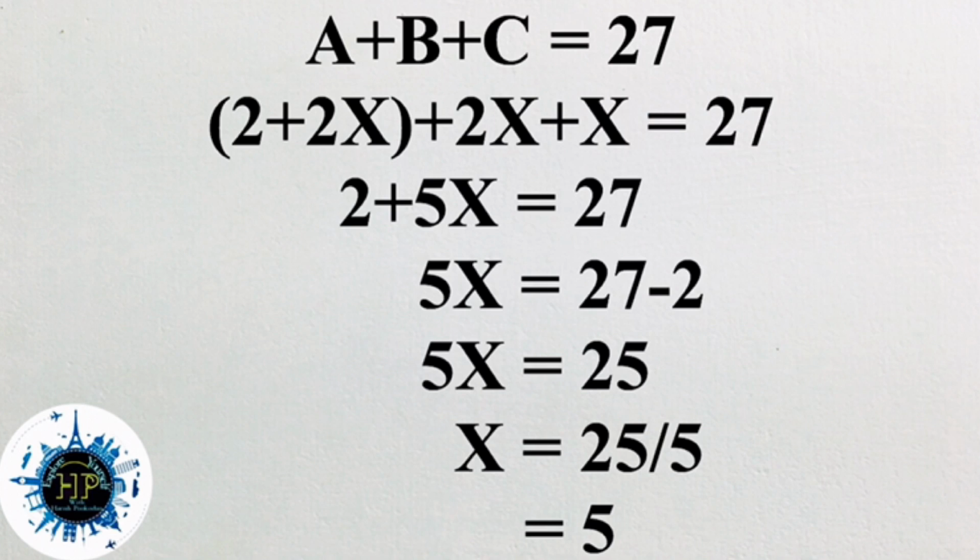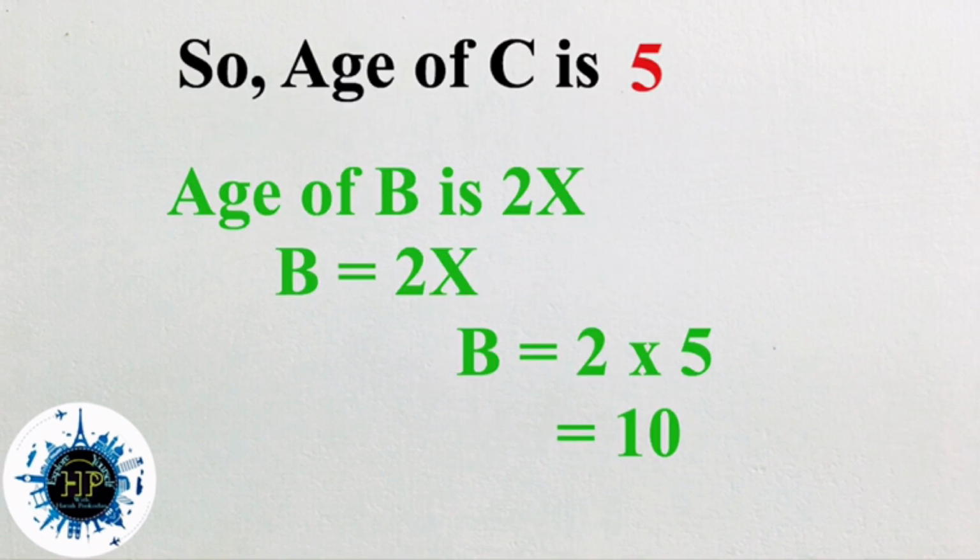Then keep x on one side, that is 5x is equal to, we are moving 2 to the right side, so plus 2 will become minus 2, that is 5x is equal to 27 minus 2, that is 5x is equal to 25. So x is equal to 25 by 5, so x is 5. But the question is not asking that. x means we took x as the age of C, but the question is how old is B, we need to find the age of B.